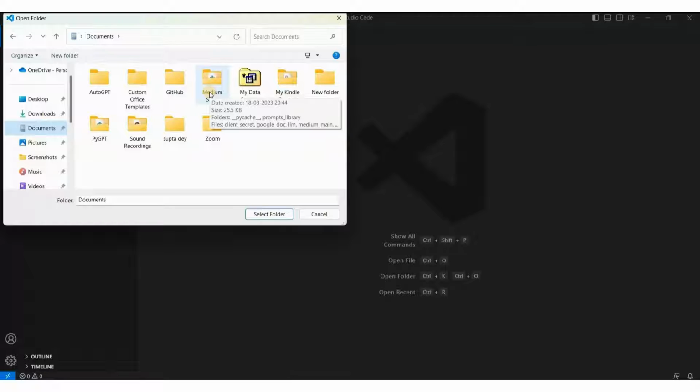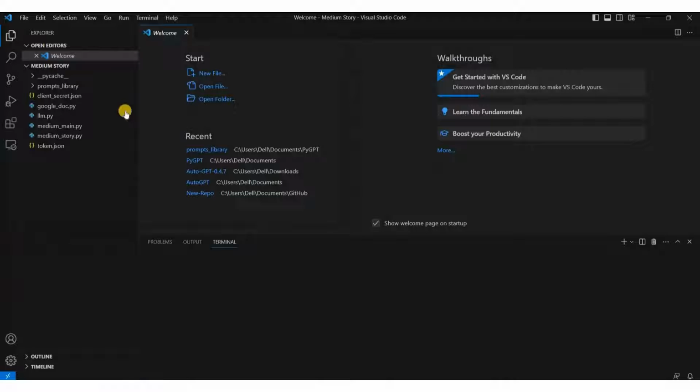This is just one example. I also use, for example, this PyGPT, which is basically to automate my blog content. And this is the set of programs that I use to publish Medium content. So I will open this one, and you will get this file in the description below as a zip file. Now we will open this folder. After opening this folder, you can see it here.